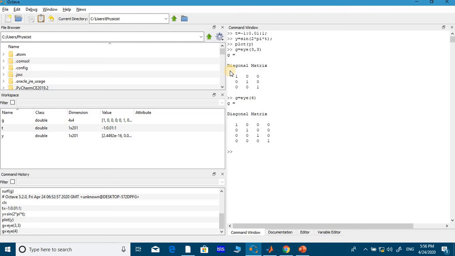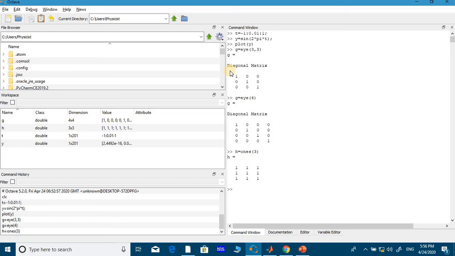If you want all ones, how can I do that? Just take a variable h, and you write the command ones. This is ones, to generate an all-ones 3 by 3 matrix. You just enter. See, you got the 3 by 3 matrix. This is how Octave will help you generate different mathematical operations.